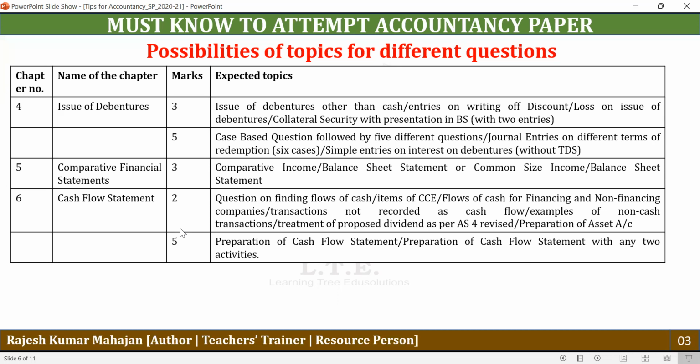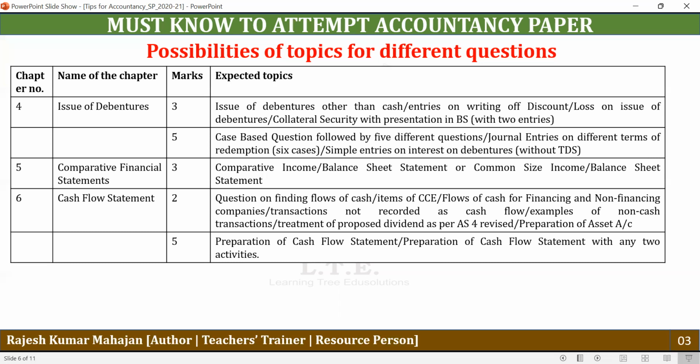Now, next chapter, we have the comparative financial statement. Under a comparative financial statement, we have basically 2 statements: one is the comparative income statement, and another is the common size statement. Under the income statement, we have 2 types of statements, the comparative income statement and the common size income statement. And under the balance sheet, we have 2 types of statements, the comparative balance sheet and the common size balance sheet statement.